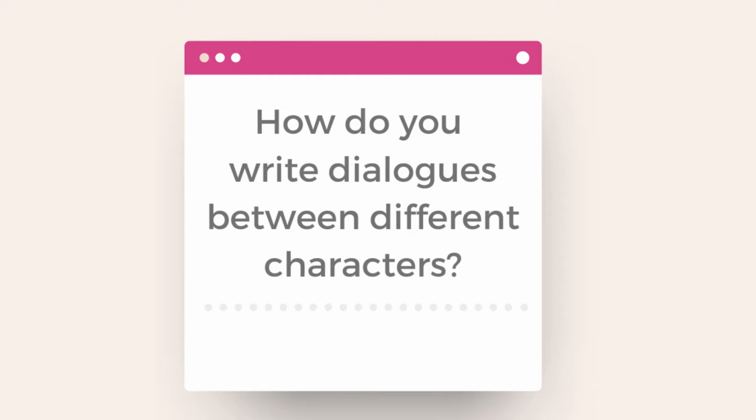The next question is, how do you write dialogues between different characters? Once I have the first draft down, I'm doing self-edits or revision and rewrites. I like to listen to my draft, see if the different characters are sounding different and unique and it makes sense given the background they are from, the setting that they are in the book itself.